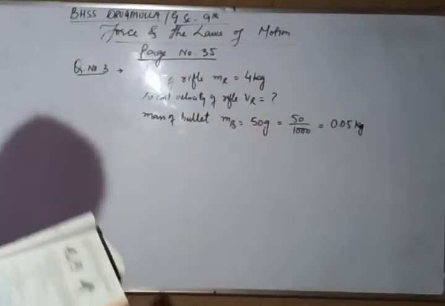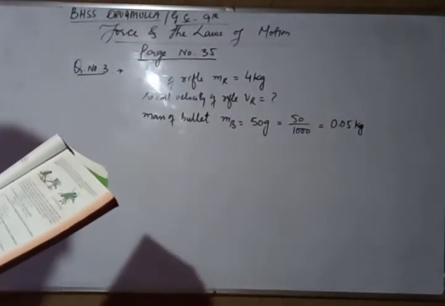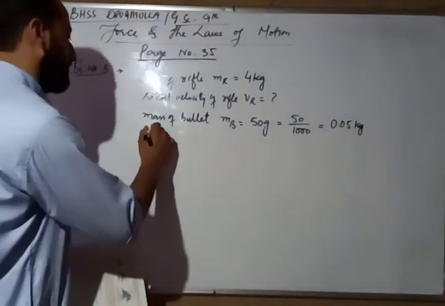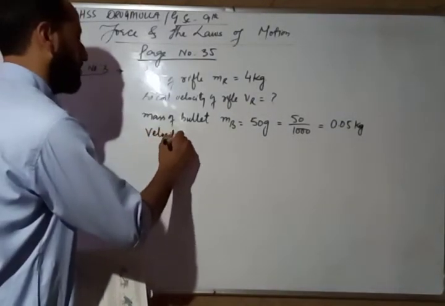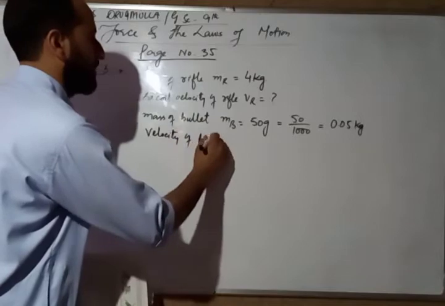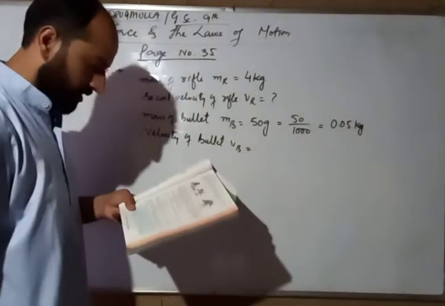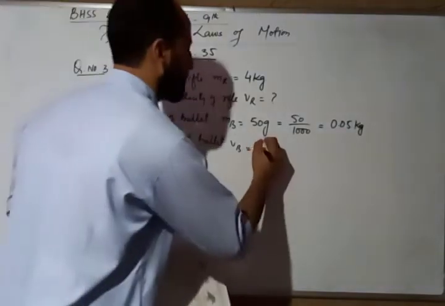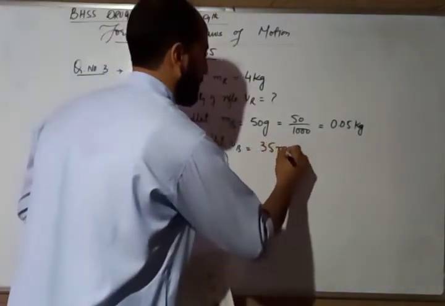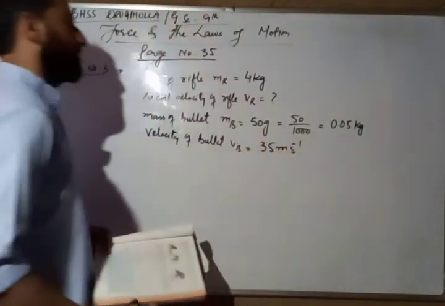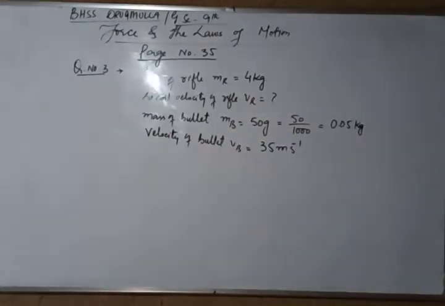And the velocity of the bullet, it is VB. That is given. It is 35 meter per second. So these are the given values from the question, and we have to calculate the recoil velocity of the rifle.